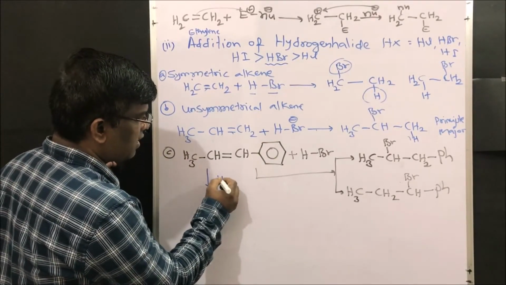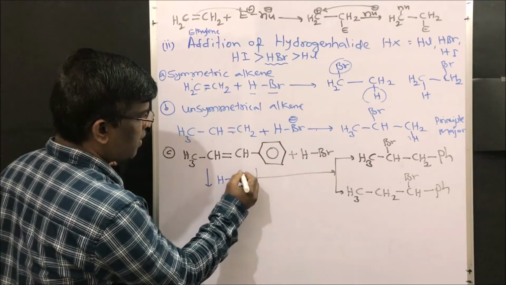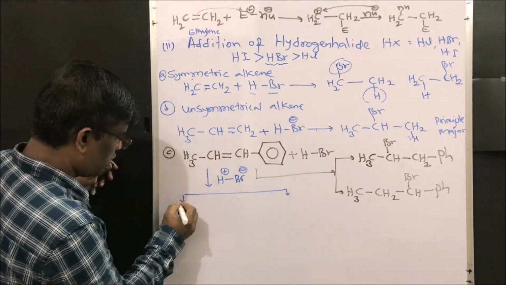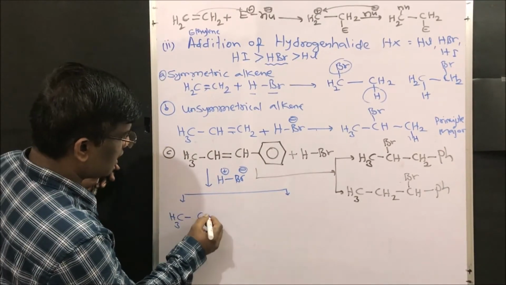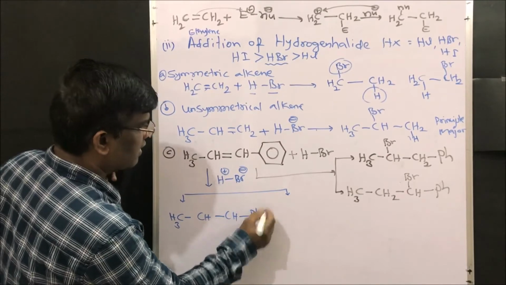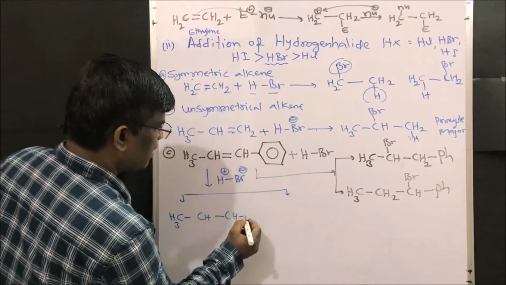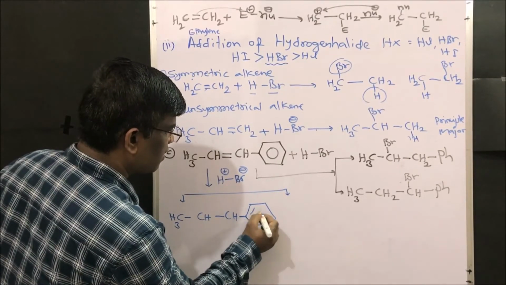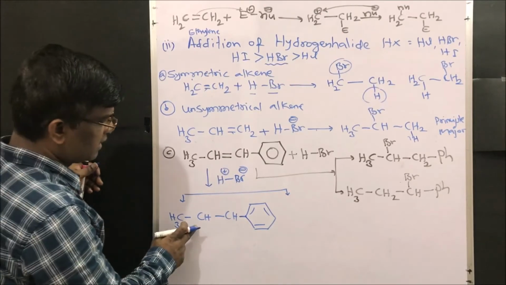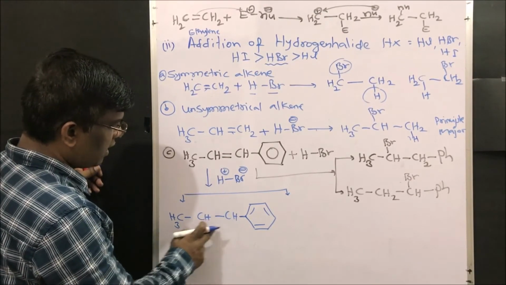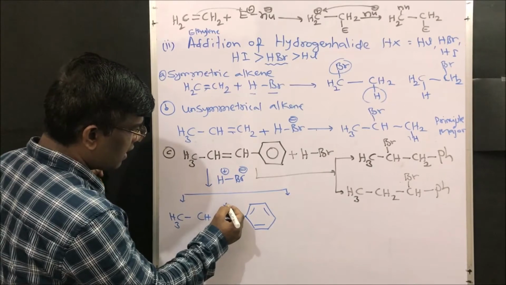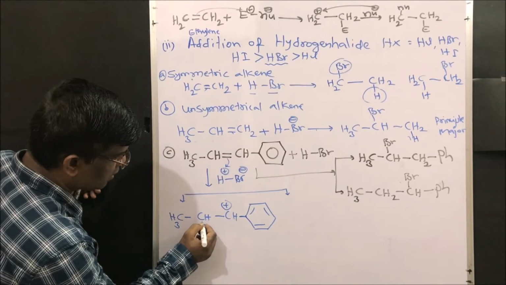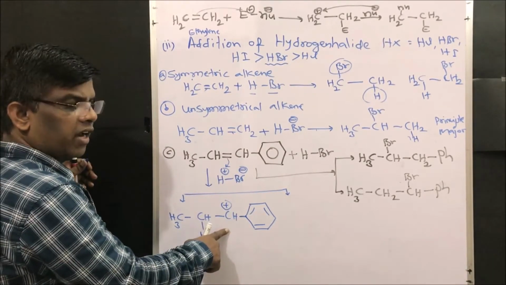So when HBr is added, Br minus and H plus, let us take two possibilities. What are the two possibilities? Yes, CH3-CH-phenyl I will write. This is phenyl, or I can write it in another form. In the next lesson we will learn about aromatic compounds, and what resonance is and everything I will explain there. This is the compound where a carbocation can be formed, and first let us take H attached to here. What is the carbocation here?